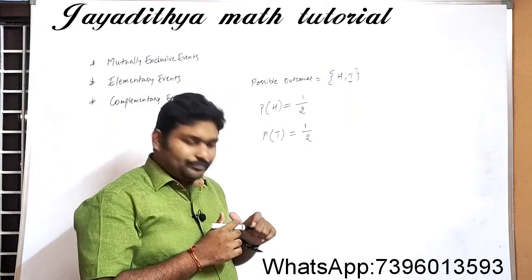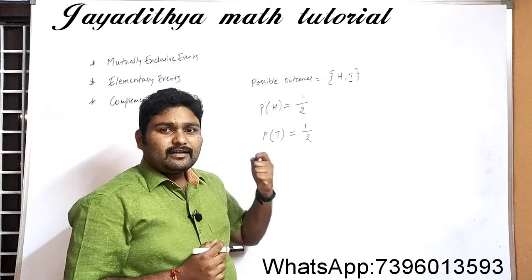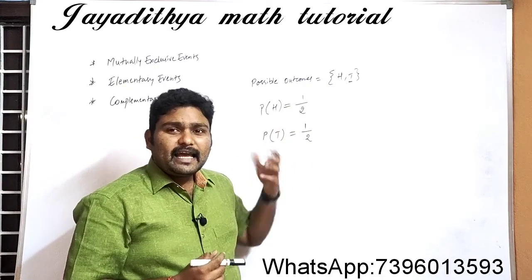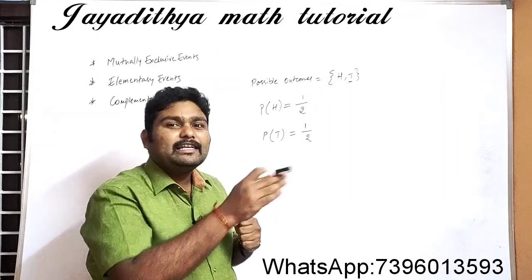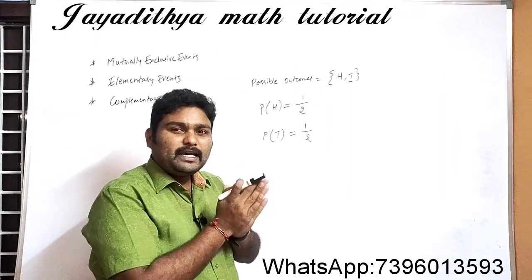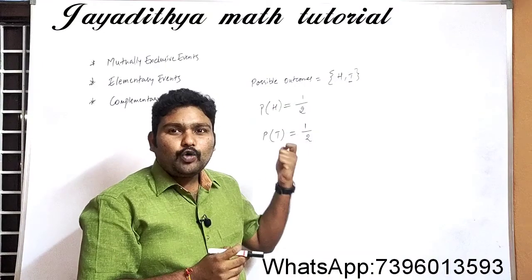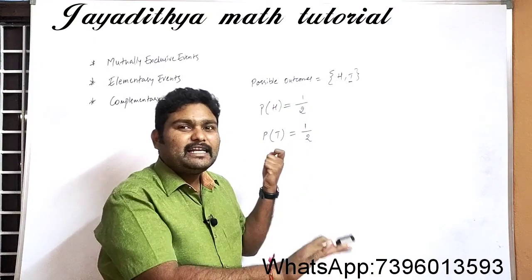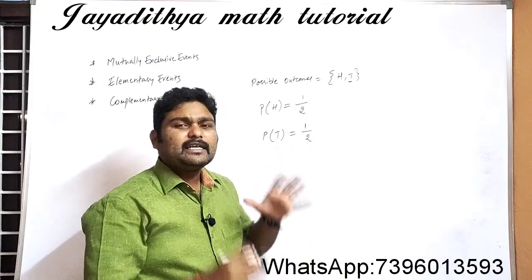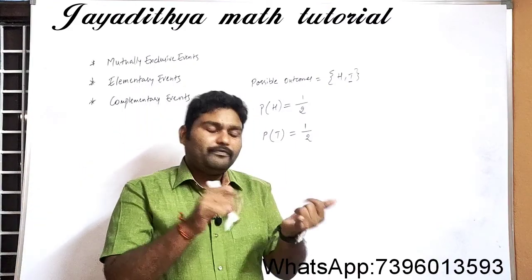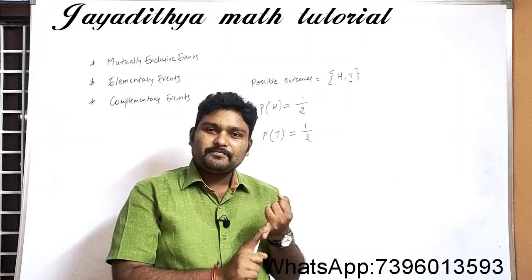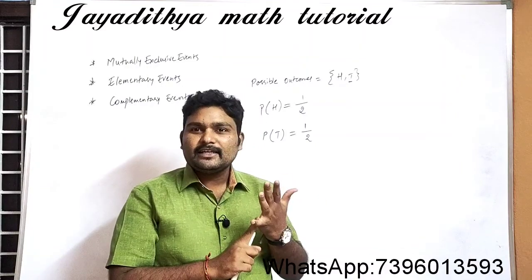When the result head is coming, there is no chance for tail to come, right? That means head is preventing the tail from coming. When head comes we don't get tails, when tail comes we don't get heads.